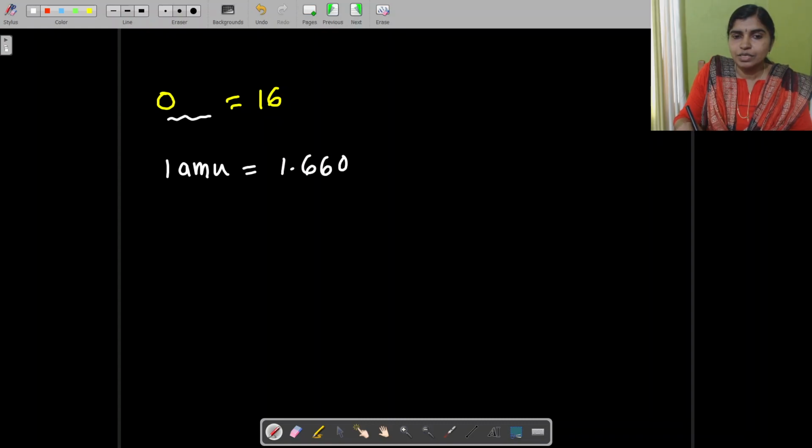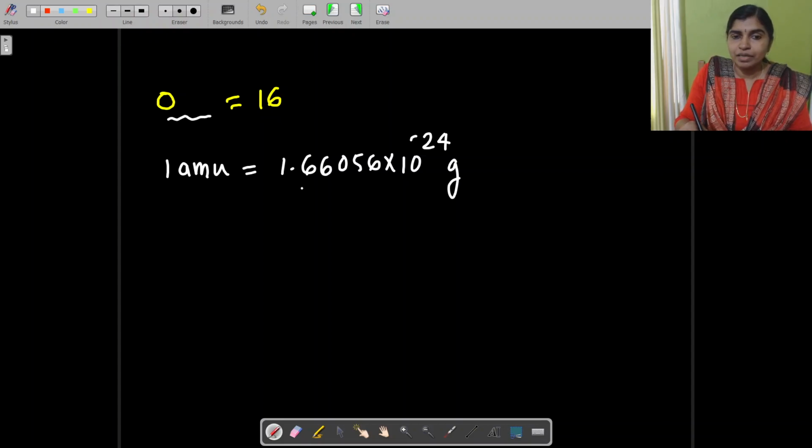So how will you determine the masses of the other elements? We know that the mass of an oxygen atom is 16. Is it the exact mass of the oxygen atom? No, it is not the mass of one oxygen atom. It is only a number which expresses how many times the mass of oxygen is heavier than 1 AMU. We know 1 AMU is equivalent to 1.66056 into 10 to the power minus 24 grams. It's a very, very small mass.